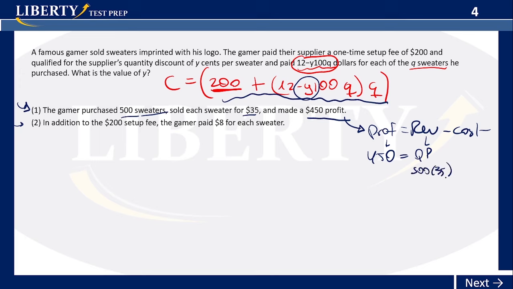times 35, right? You also have the number for Q, right? Because this one's the number for Q actually. So you already have this number here. And then with that, you can get the cost, right? Because you have 450 is equal to 500 times 35 minus the cost. You can get the value for C, for the cost. So that gives me the answer yes. Why? Because through this equation, I can get the value for C.